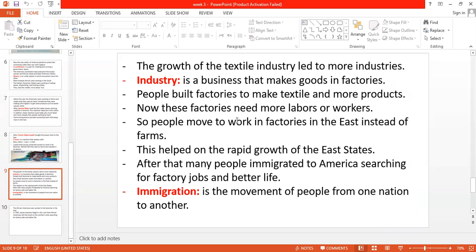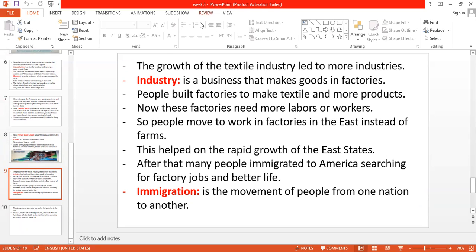Now after Lowell, most people were encouraged to build more factories, and now the industry is growing in the east and in all America. So now the growth of the textile industry led to more industry. They were not only building factories for producing cloth. No, they started to build factories to make all kinds of products they needed. So now industry is the business that makes goods in factories.